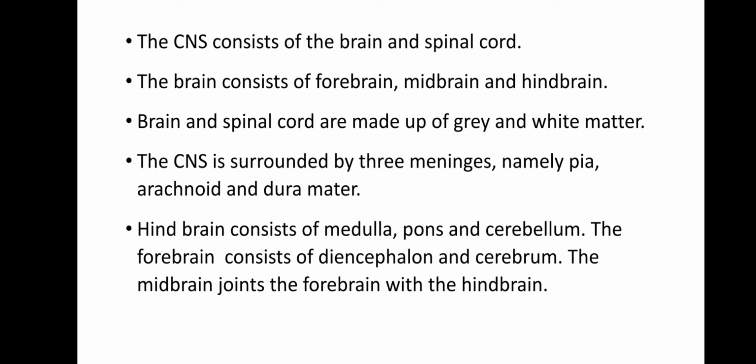The central nervous system consists of brain and spinal cord. As you see in the diagram, the brain is formed by forebrain, midbrain and hindbrain. Brain and spinal cord are made up of grey and white matter.